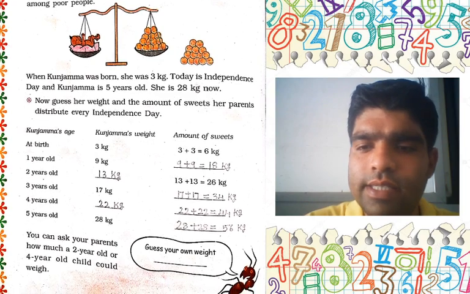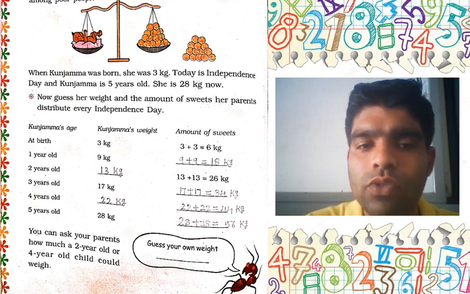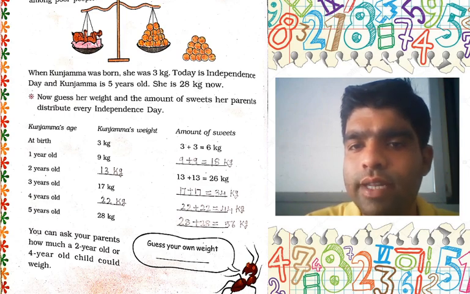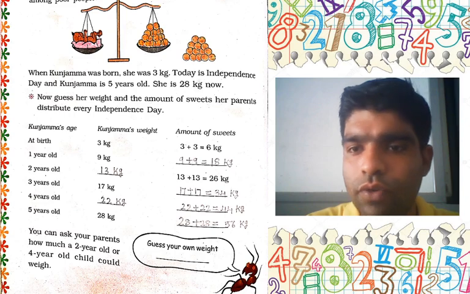Okay, and the next is a very general question, actually only for you. You can ask your parents how much a 2 year old and a 4 year old child could weigh. Guess your own weight. For example, if your weight is 13 kg, you have to write down 13 kg, 30 kg, 40 kg, whatever. Okay, this question is only for you.